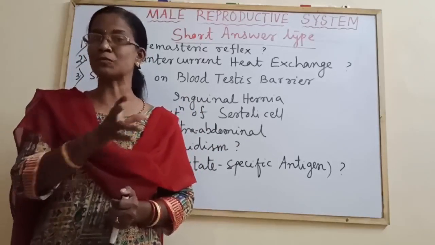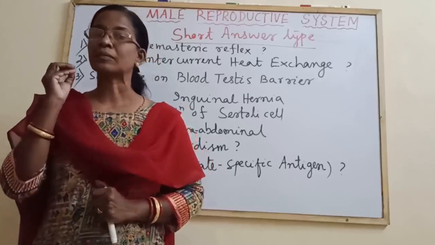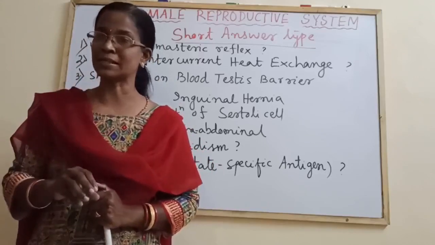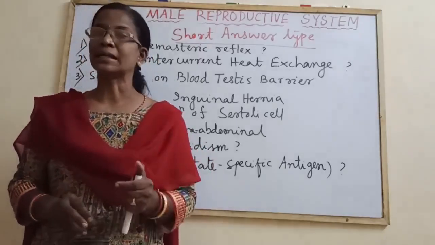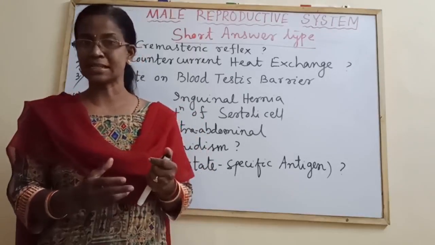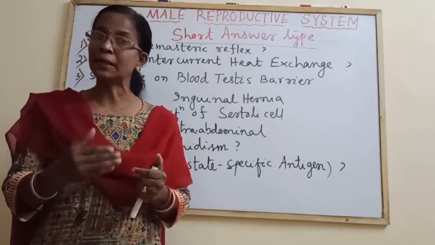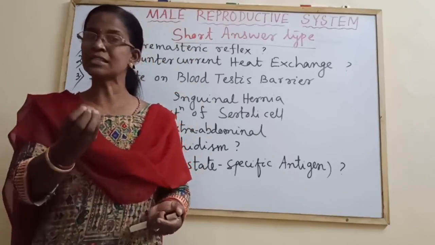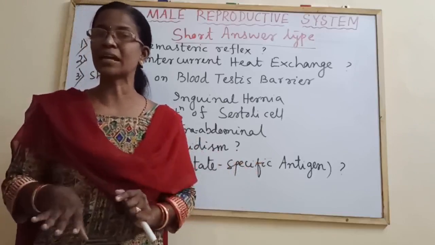Then, what is the significance of this blood testis barrier? The antigens of the spermatogenic cells, the spermatocytes and the spermatids, and the components of the blood, that is plasma, lymph, different excretory substances and different nutritive substances, do not enter from the blood into the lumen of the seminiferous tubules, or from the seminiferous tubules into the blood, so that homeostasis is maintained.